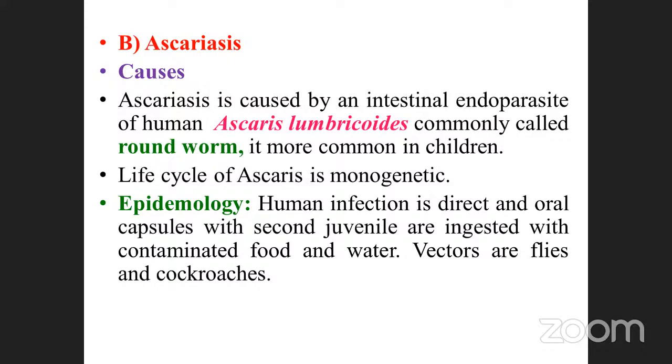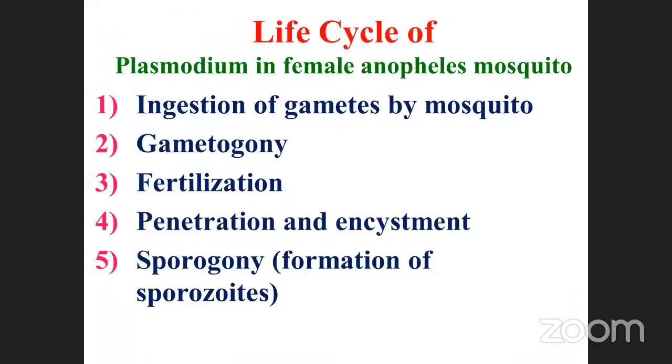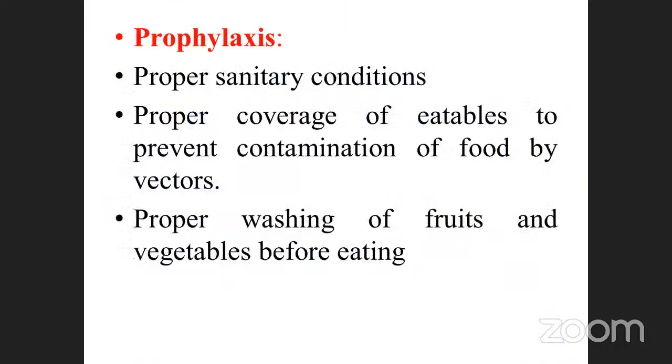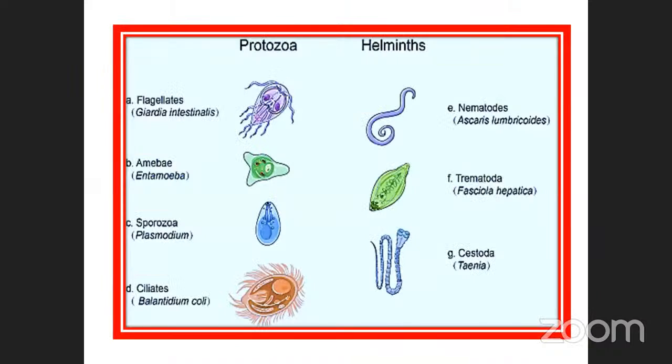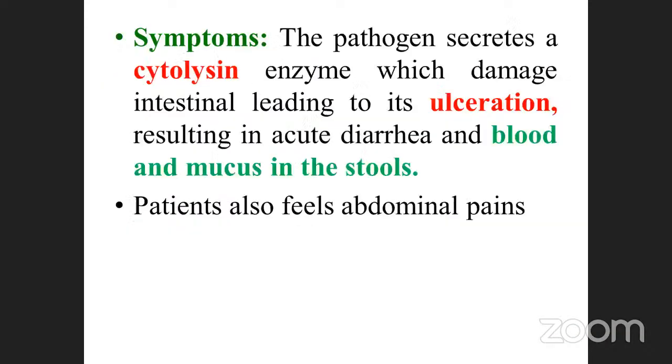So what are the things we already saw? First one is the protozoan diseases, particularly Entamoeba histolytica, amoebiasis. How it enters, in the tetranucleate cyst stage, we already know it produces cytolysin and also ulcerations.